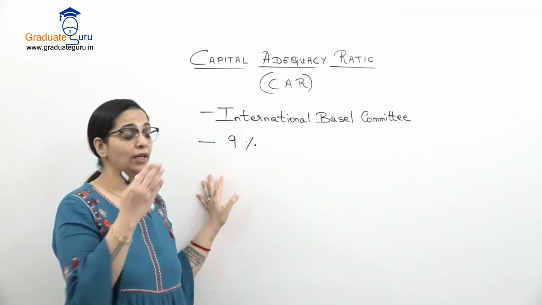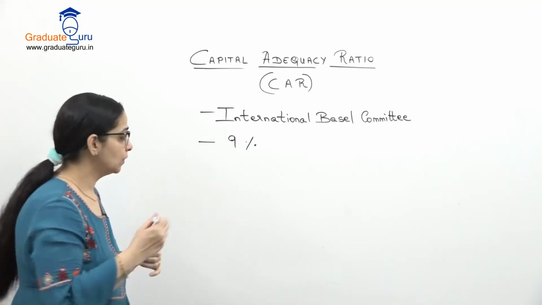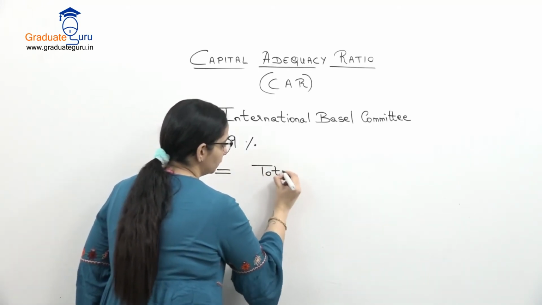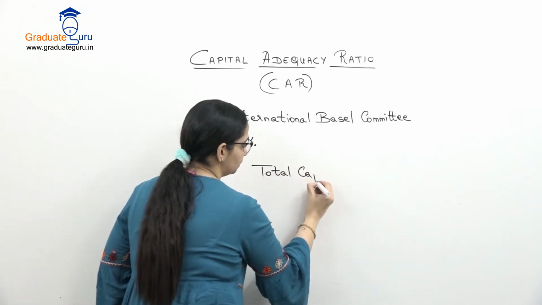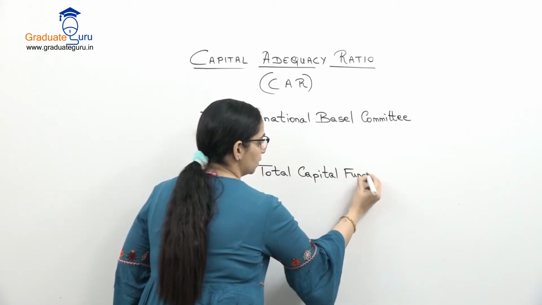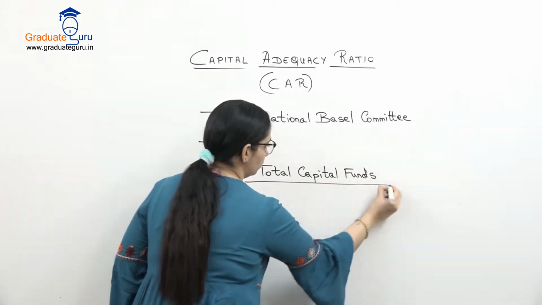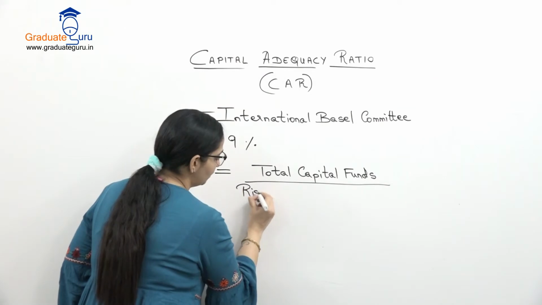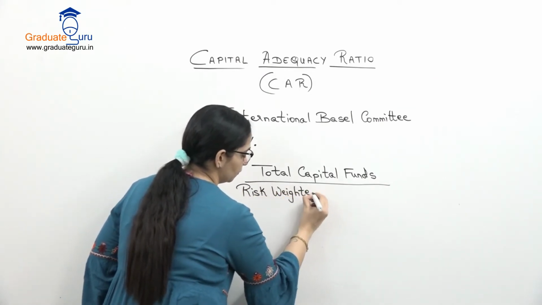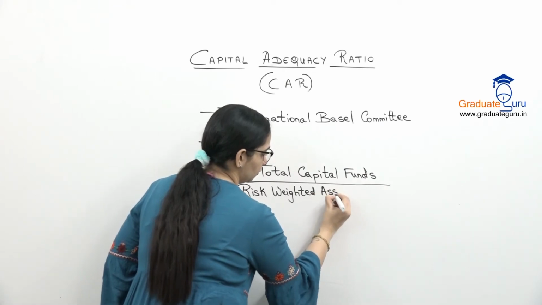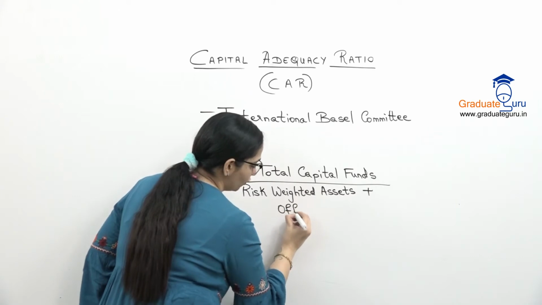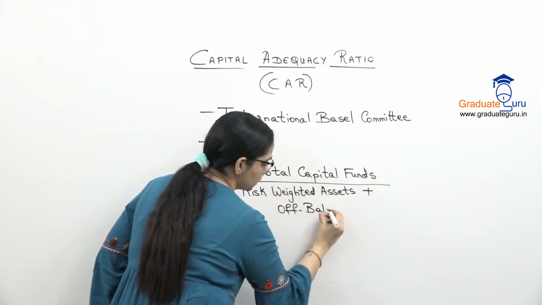Now how are we going to calculate this ratio? So the ratio says total capital funds upon risk-weighted assets plus off-balance sheet items.